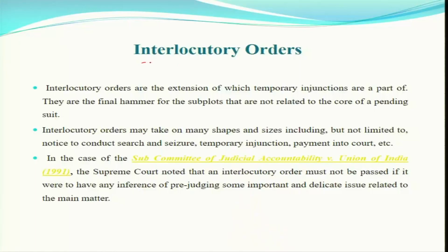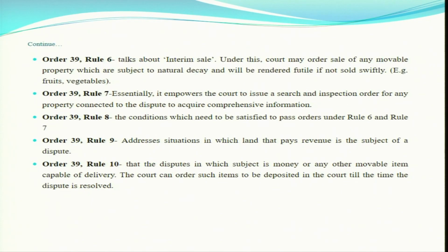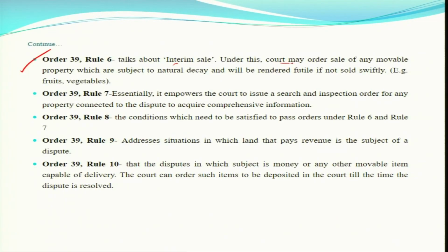Now, this is an interlocutory order. I already told you what an interlocutory order is, but now with these rules you can understand how courts grant injunctions in the form of interlocutory orders when you file interlocutory applications, meaning temporary application orders. Order 39 of CPC also talks about interim sale. Under this, the court may order sale of any movable property which is subject to natural decay and will be rendered futile if not sold swiftly.